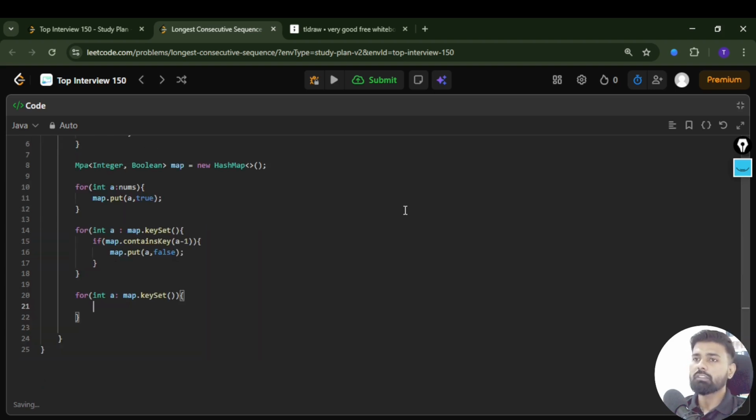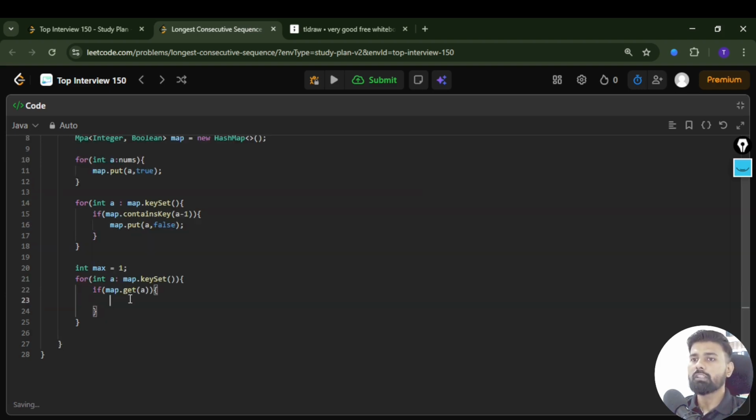Now in the first step here itself, if map.get is true, then only we will consider it. For that we need one variable, let's say I'm giving the name max, and will initialize it with 1.